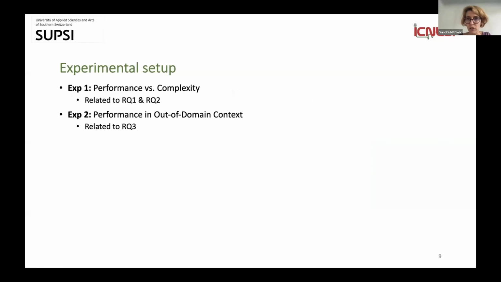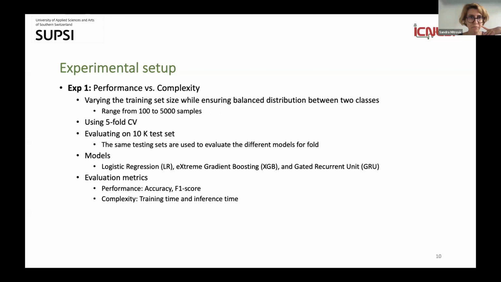So given our research questions, we had two experiments. In one experiment, we were assessing performance versus complexity, and here complexity stands for inference and training time. So this is related to research questions 1 and 2. And in the second experiment, we focused more on the out-of-domain context to answer our research question 3.